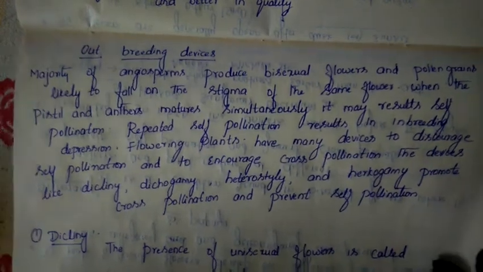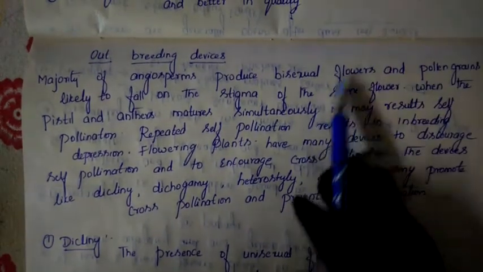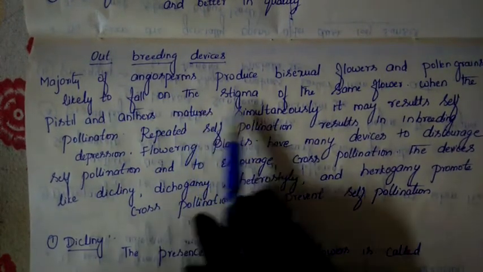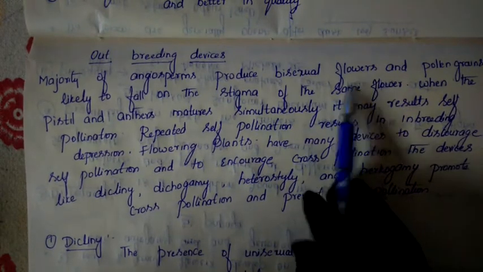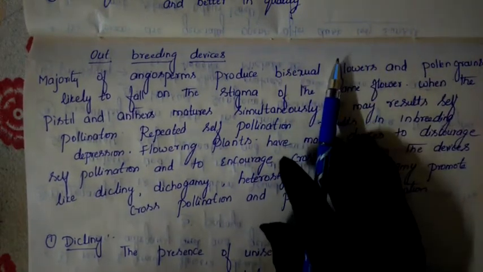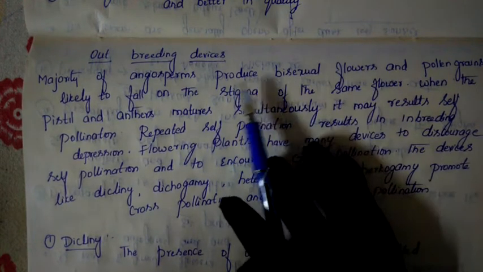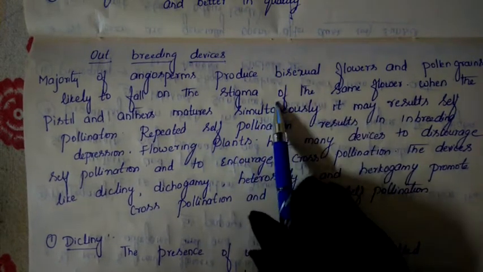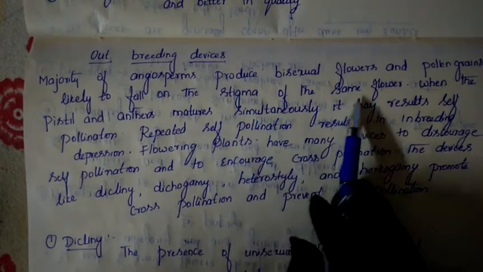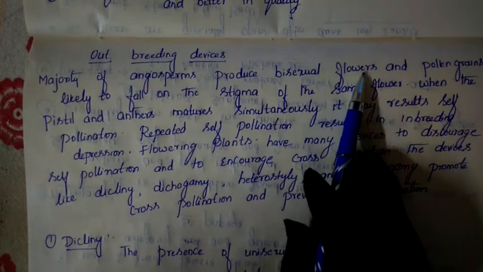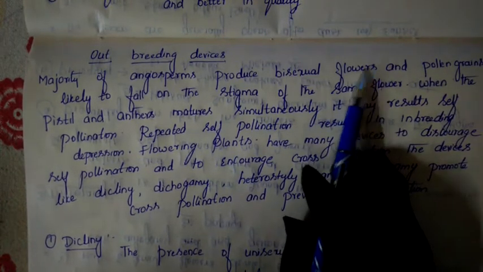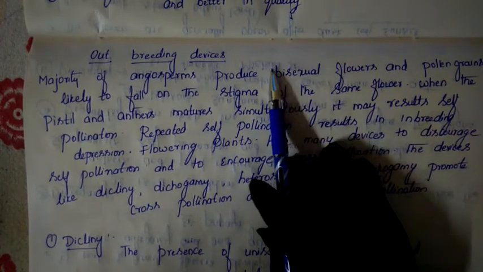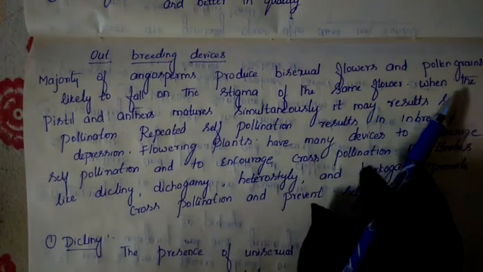Majority of the angiosperms produce bisexual flowers, and pollen grains are likely to fall on the stigma of the same flower. Both male and female parts are present in the same flower, so there is a 100% chance of pollen grains falling on the stigma of the same flower, and self pollination will take place. Because both male and female are present in the same flower, definitely it will go for self pollination.